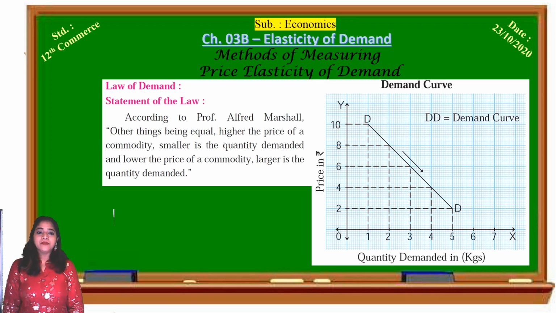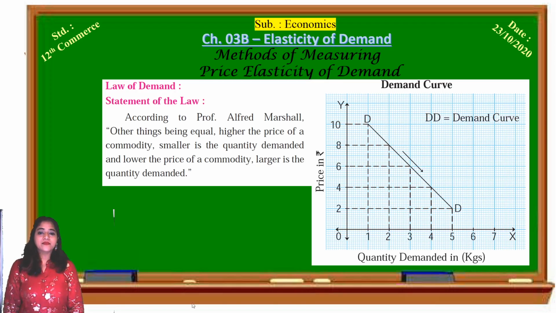What does this mean? With the increase in the price of a commodity, the quantity demanded decreases. As shown in this diagram, in this curve, with the increase in the price, quantity demanded decreases, and with the decrease in the price, quantity demanded increases. This is the basic law of demand which we must understand and remember before learning the methods of measuring price elasticity of demand.